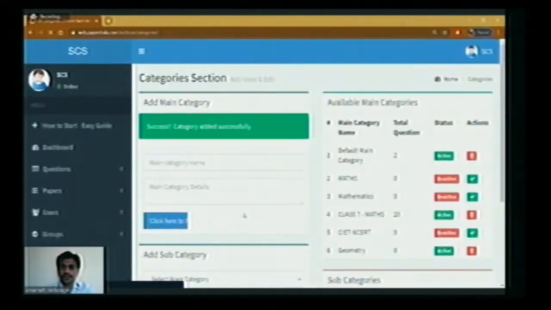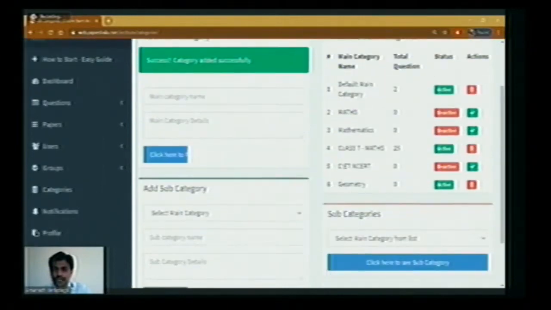If you see this window on the right side, you have now geometry and it is in active state. So all the main categories we have and total number of questions we have, status and actions. Suppose first one, default main category, you can activate or you can deactivate it. When you don't want to use this, you just deactivate. No need to delete it completely.